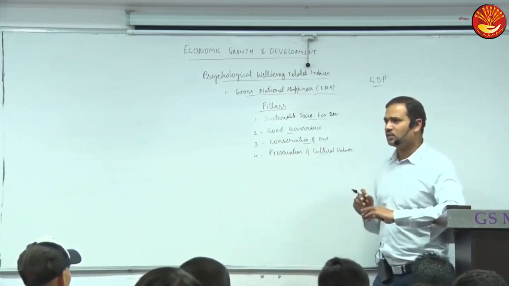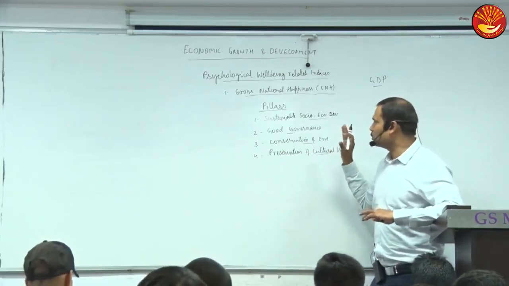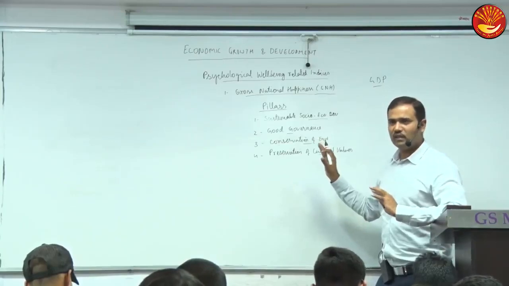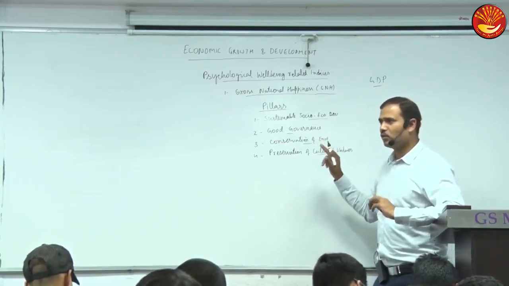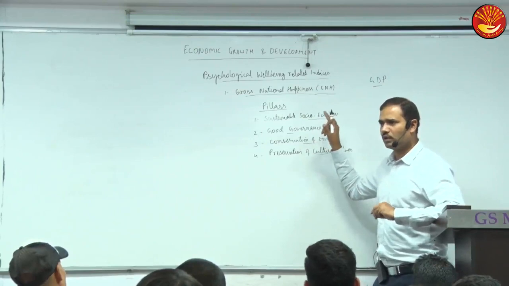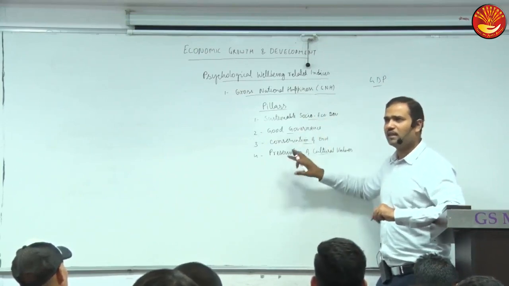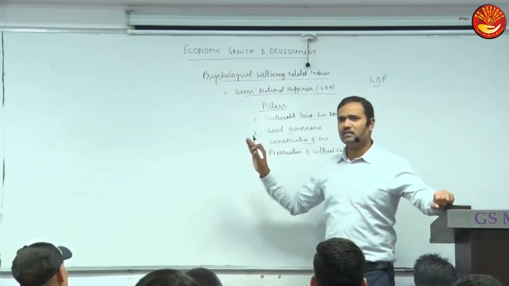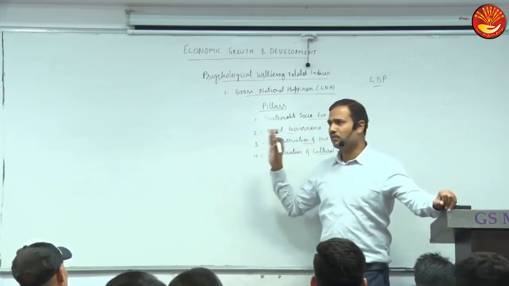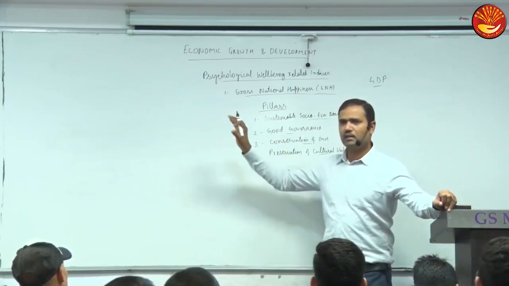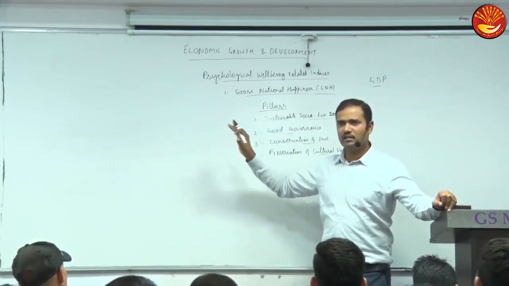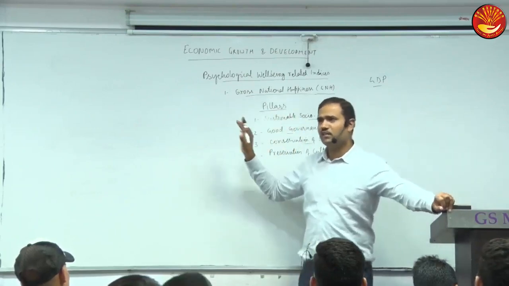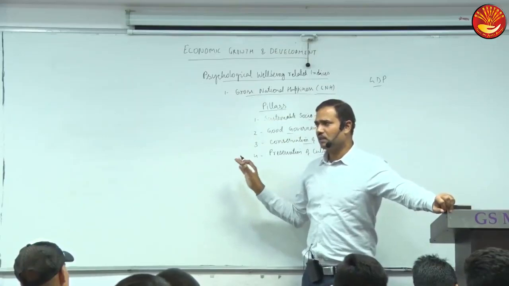And then you should say it is a good indicator, but it is not a perfect indicator. Why? Because it is not possible to include all dimensions of human economic development or welfare in a single indicator. So what should be the approach? We should use other indicators which measure other aspects of human well-being. Then you should mention HDI. You can mention gender disparity indices and deprivation indices like MPI. So briefly you can mention this.